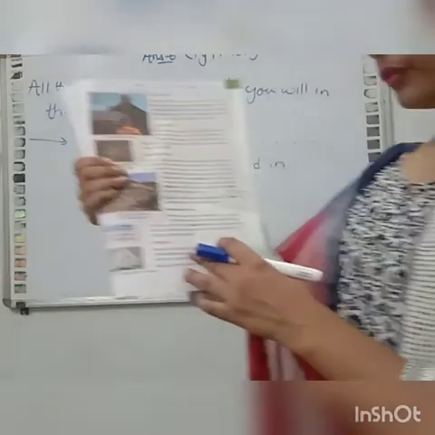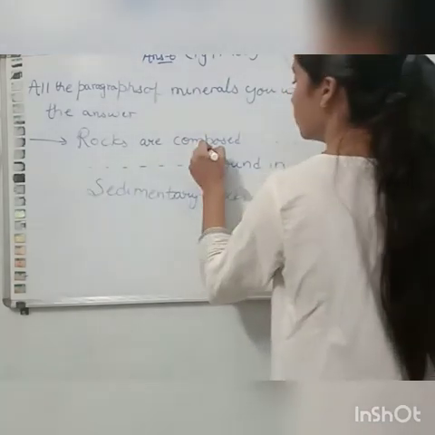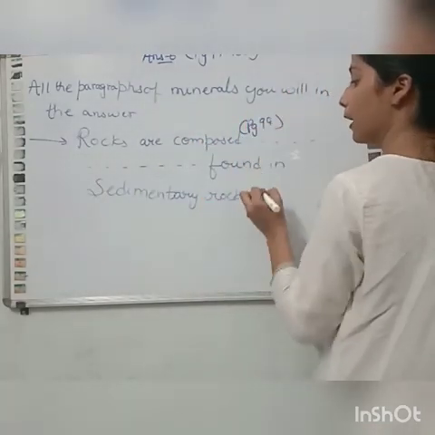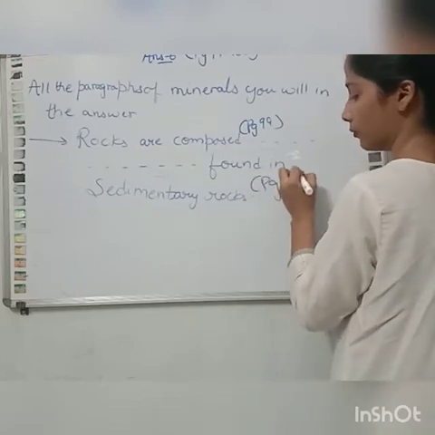Rocks are composed of different naturally occurring substances called minerals. You will write till "mainly found in sedimentary rocks". So you will start from "rocks are composed". It starts on page number 99 and ends on page number 100.